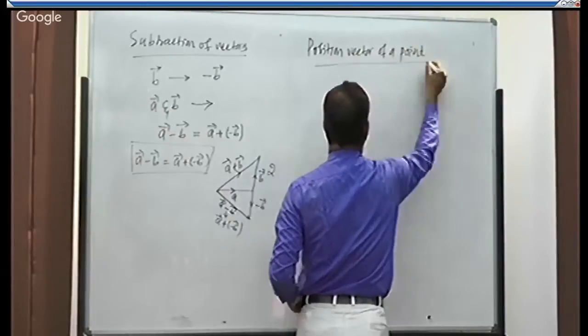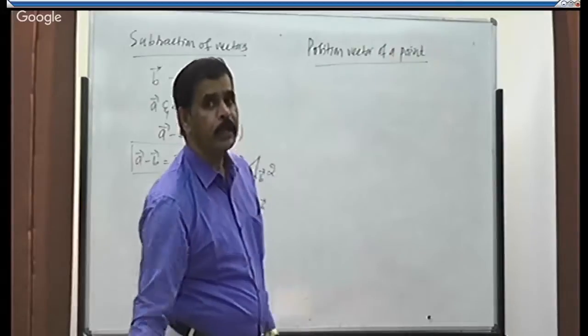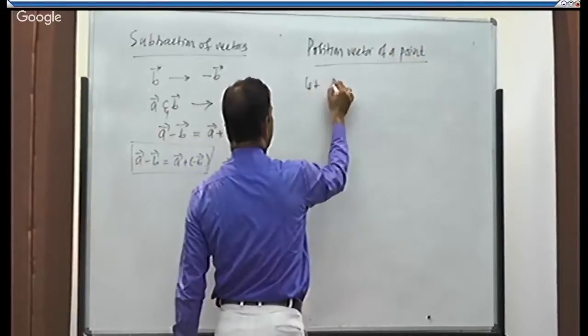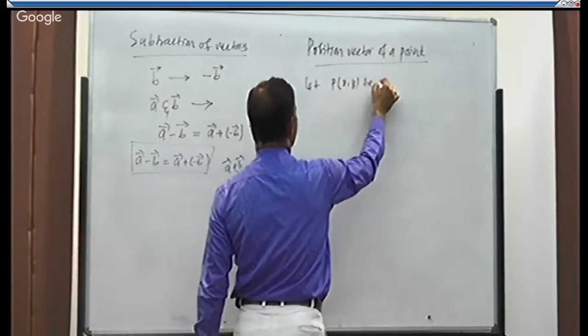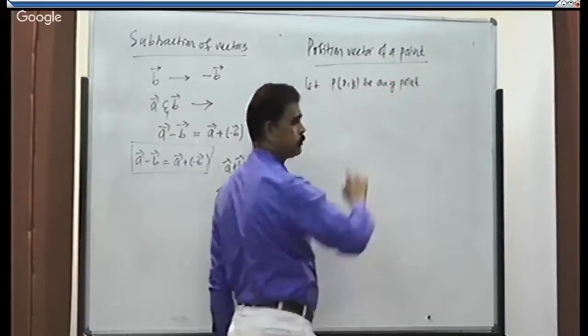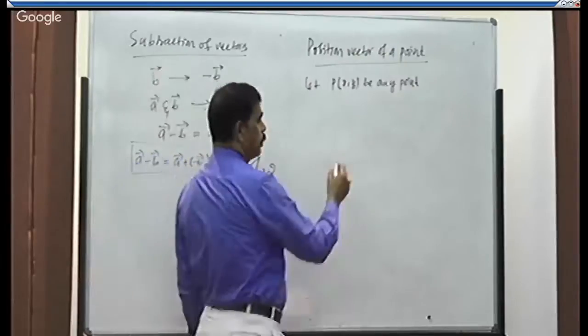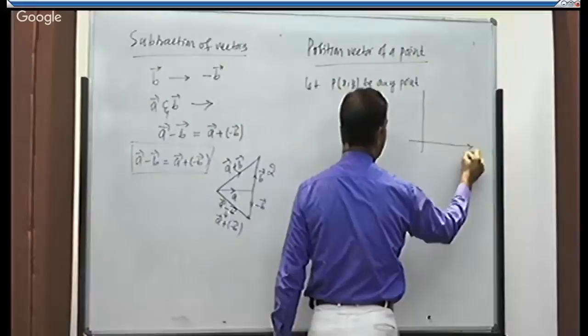Position vector of a point. Take a point. Let P of x comma y be any point. Then see, this is the xy plane.